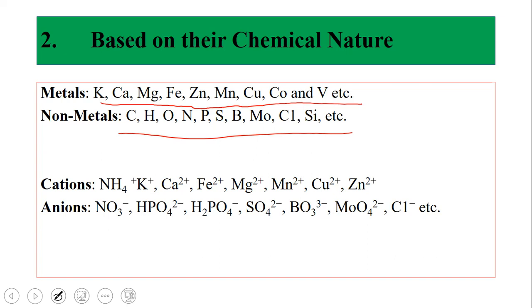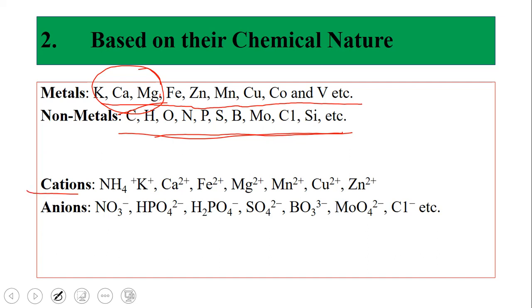Okay, you may get confused that potassium, calcium and magnesium are macronutrients, and the same nutrients are present here as metals. No, it is not like that. It differs according to the material or the mineral. So these are non-metal nutrients which are required for the plant.